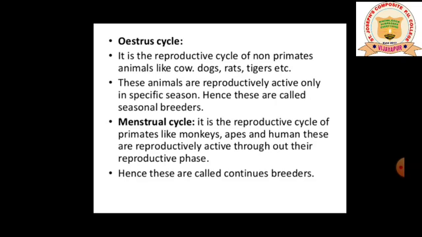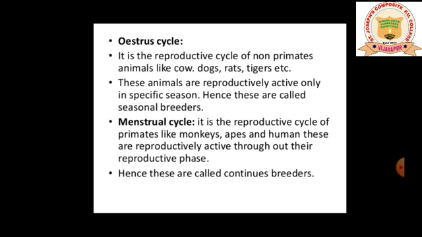As I have said in the beginning, the birds, cow, buffalo, dogs and rat need a particular season to go for reproduction. And they will carry out a cycle in their life cycle. We call it the oestrous cycle, where the sex urge will be more and they will reproduce in a particular season. So we term them seasonal breeders.